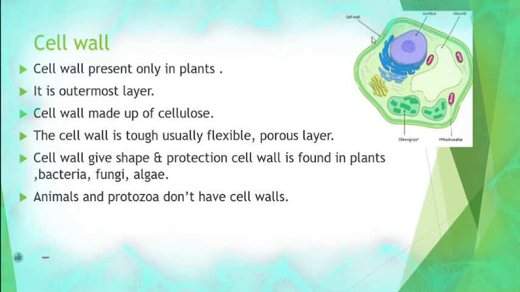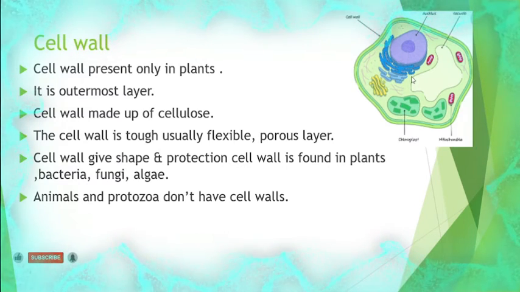Animals and protozoans do not have a cell wall. These are the exceptions. They don't have a cell wall. So this is about the cell wall.